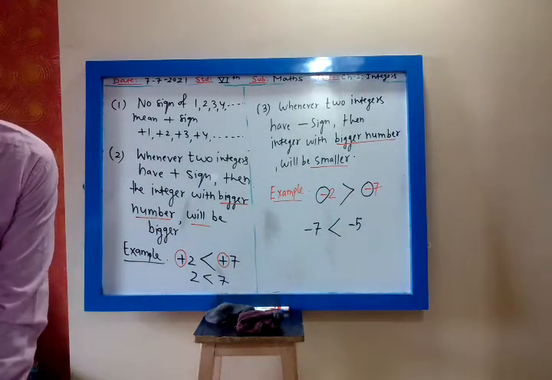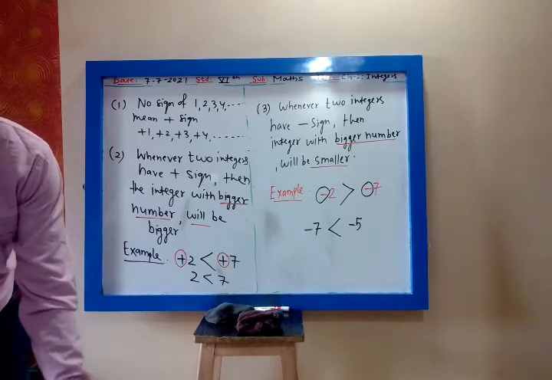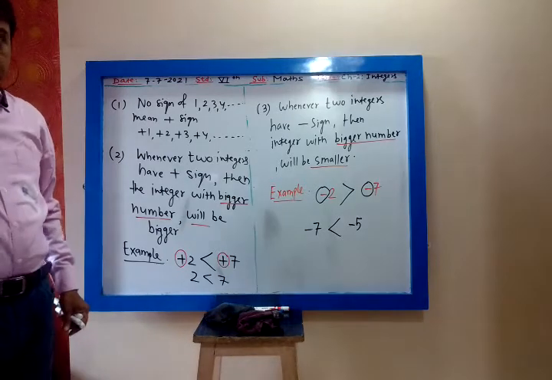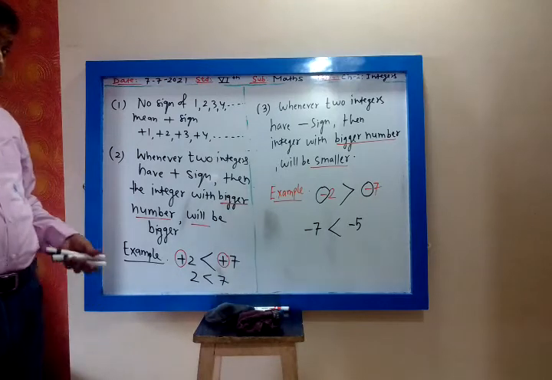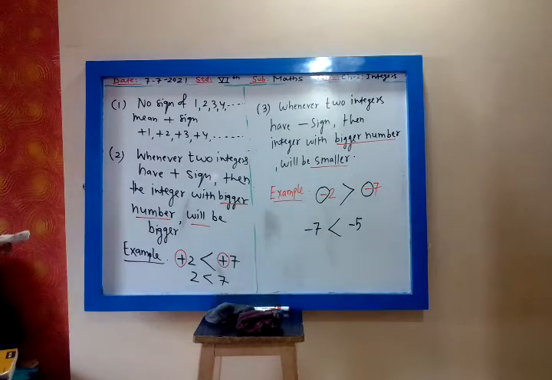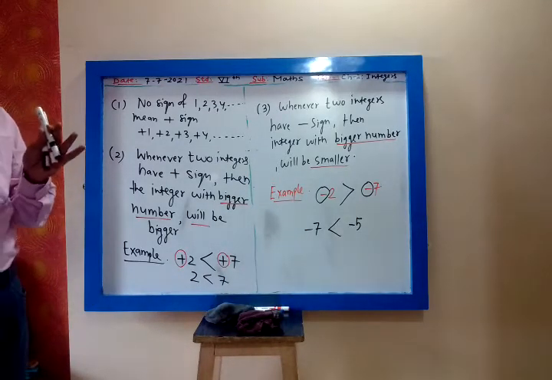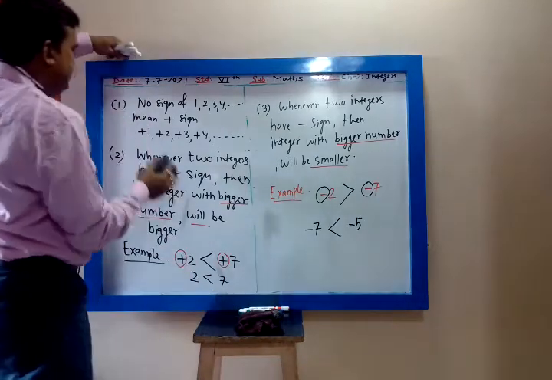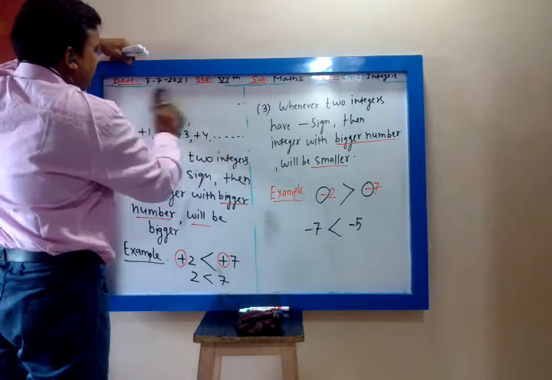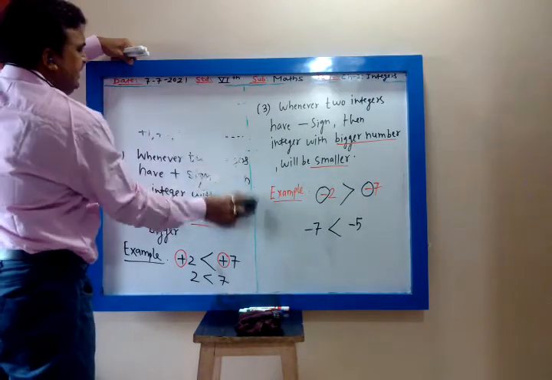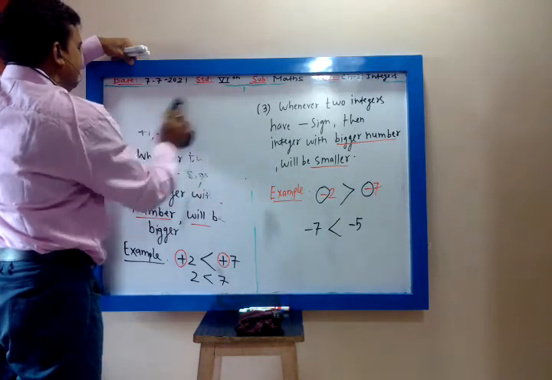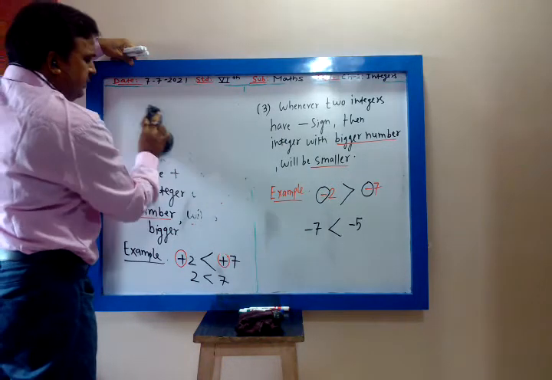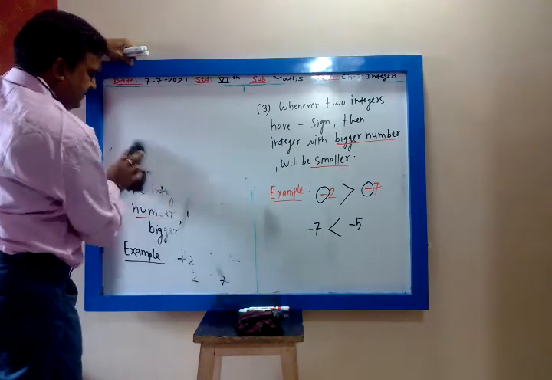Let us solve. In positive integers, if both have plus sign, if the number is bigger, that integer will be bigger.